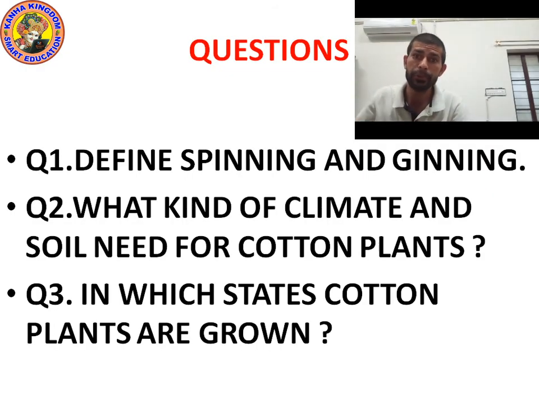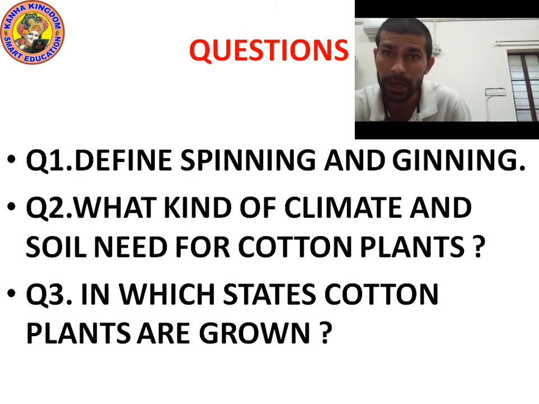Okay kids, it's time to ask you questions. Question number one. Define spinning and ginning. So what is ginning? The process of separating fibers from seed is called ginning, and this is done by using a device which is called combing.